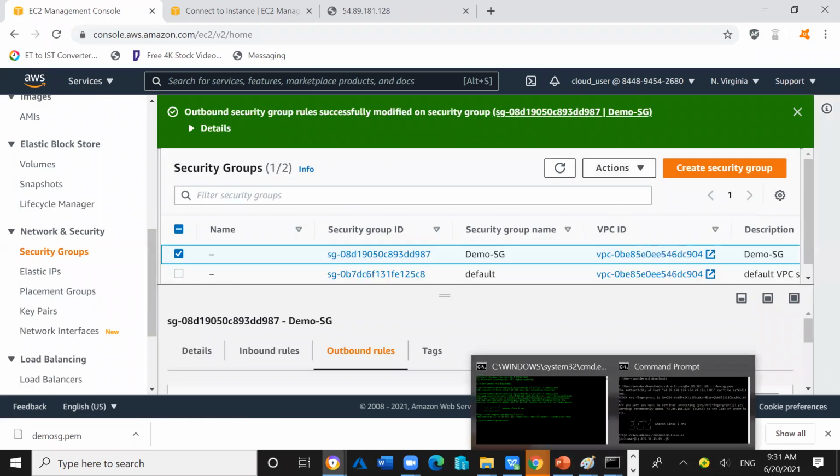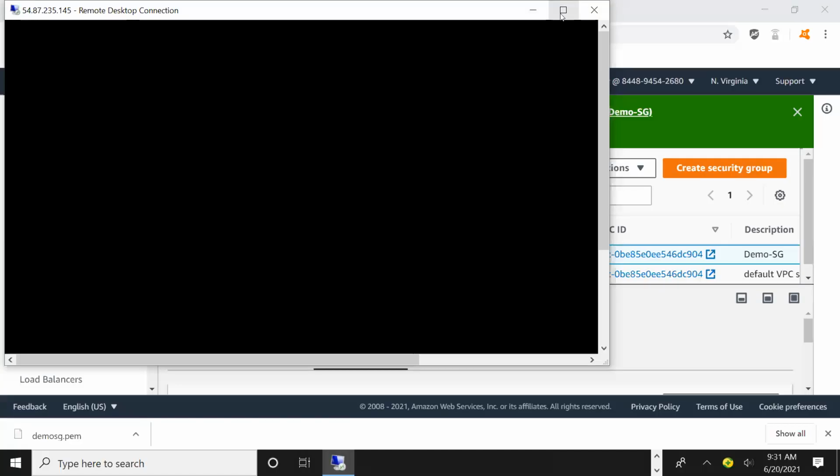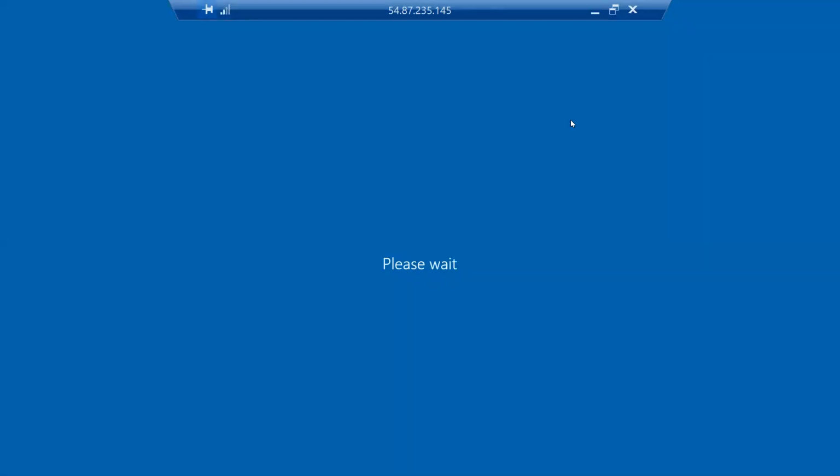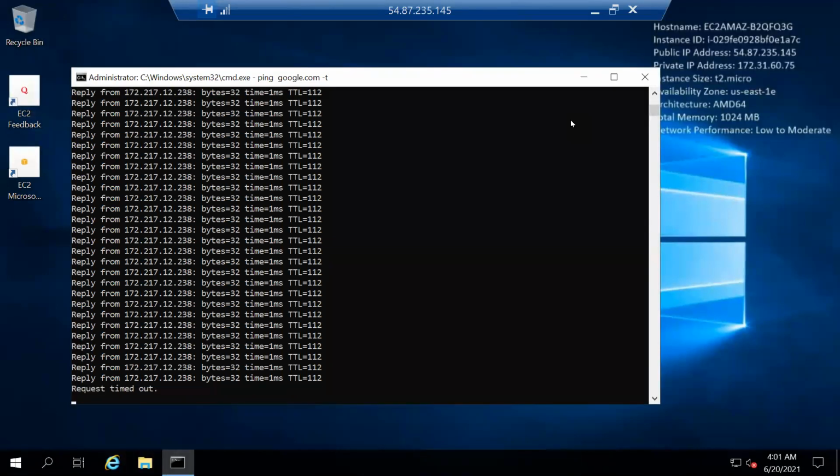Let's go to the server. This is the Windows server. What you can see here, the connection. Okay, it will take some time, moment. Again, it will reestablish. I think we need to allow RDP also. Wait. Yes. Now you can see connection is established.